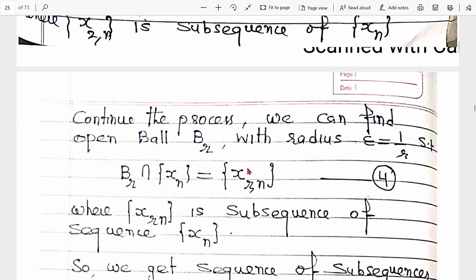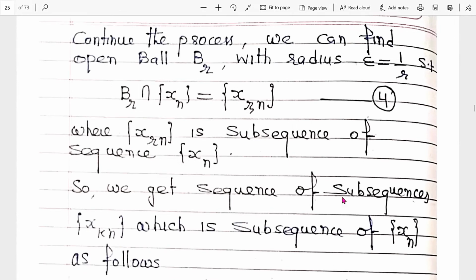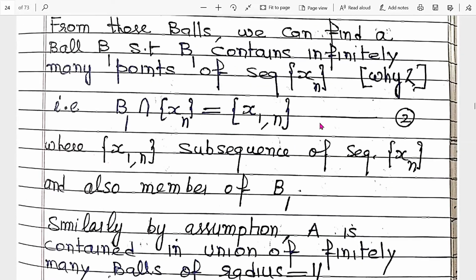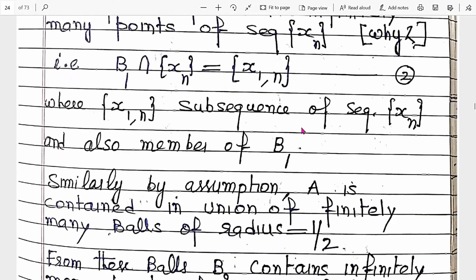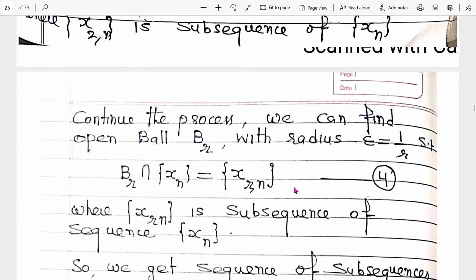Number two, xrn belongs to Br, where Br is an open ball with radius 1/r. Clear? So we get a sequence of subsequences: this is the first subsequence, this is the second subsequence, this is the rth subsequence.